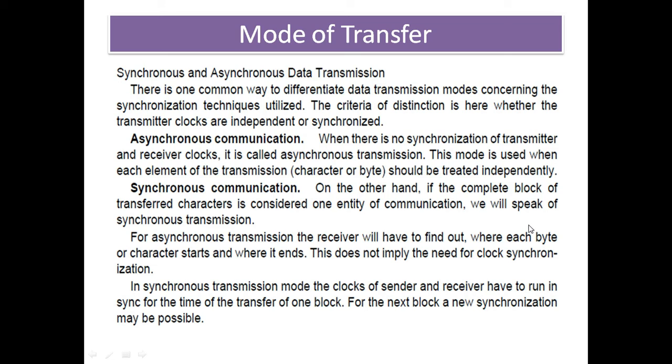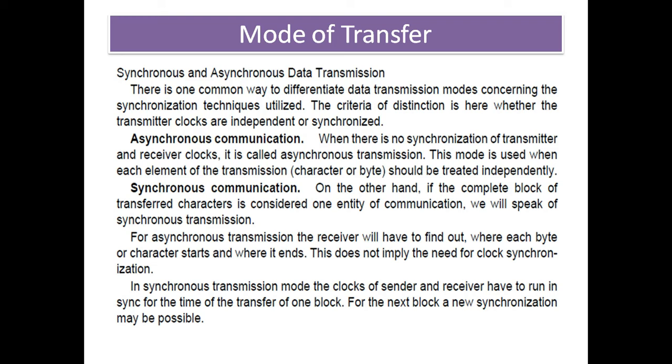For the synchronous transmission, we'll have to find out where each byte or character starts, where it ends, when to send the data, where to end the data. That whole information should be sent from the transmitter to the receiver, and the receiver should be able to receive the data properly, which is called the synchronous system.